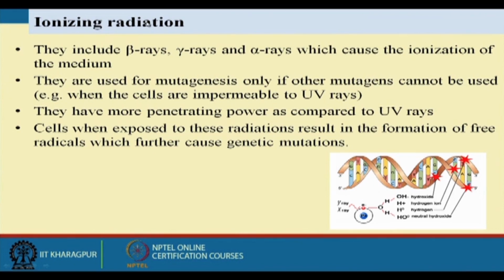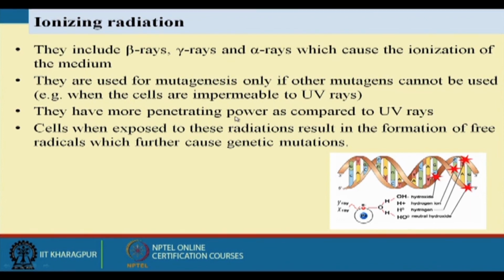Now ionizing radiation is actually applied where non-ionizing radiation is not effective. They include gamma rays, beta rays, and alpha rays, which cause ionization in the media. They are used for mutagenesis only if other mutagens cannot be used, when the cells are impermeable to UV rays.